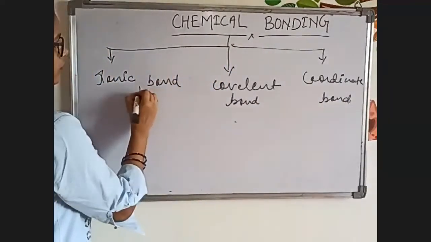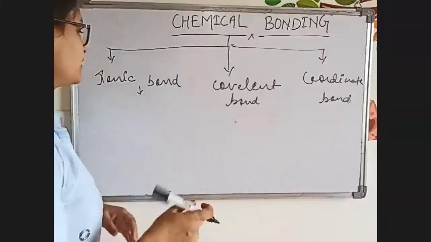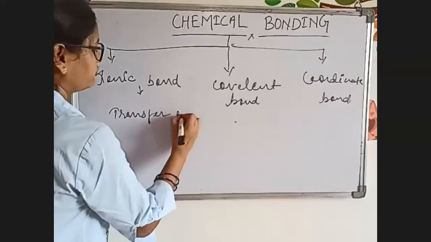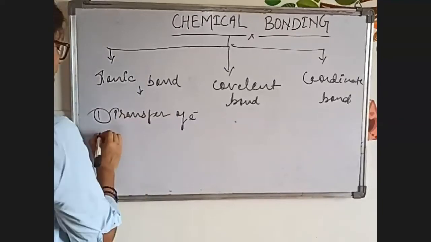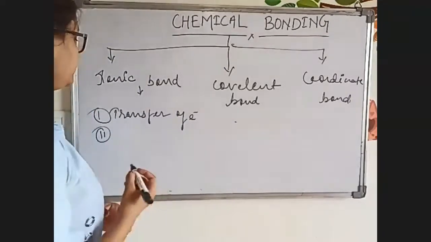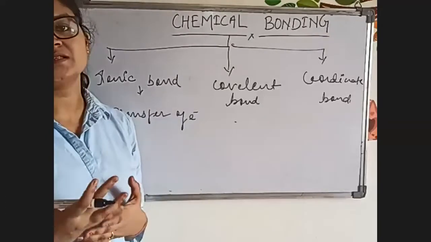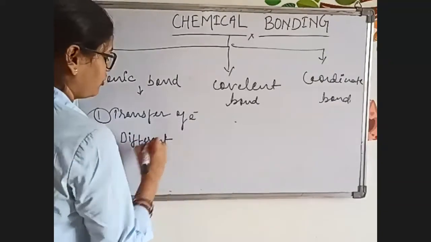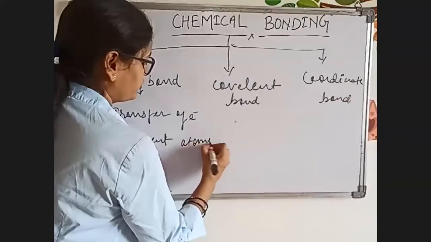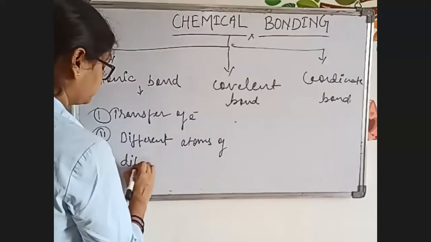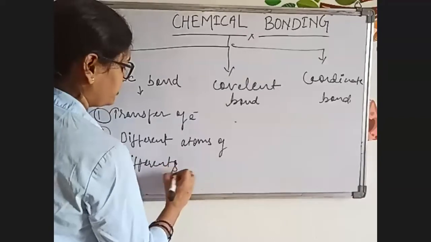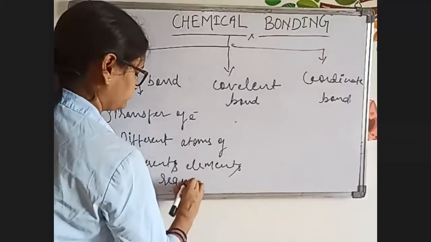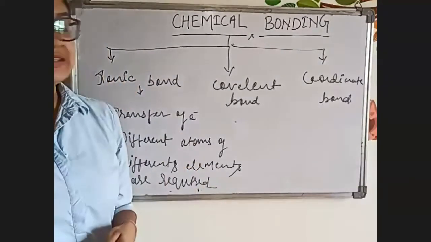Now, what is ionic bond? In ionic bond, what happens? There will be transfer of electron. Usually, ionic bond happens in different atoms, different elements. So, different atoms of different elements are required. Now we'll see how it happens.